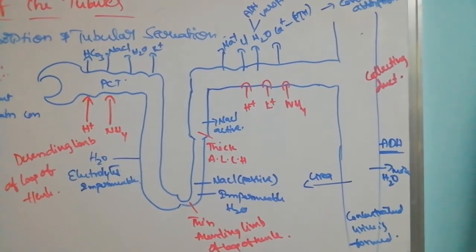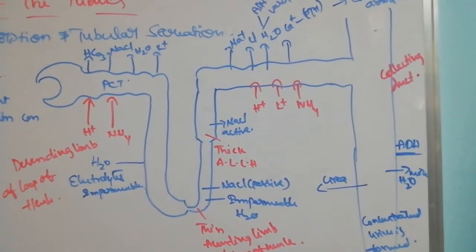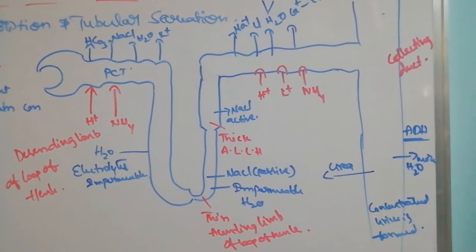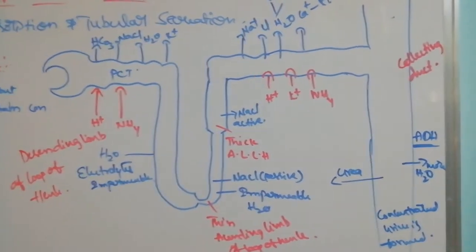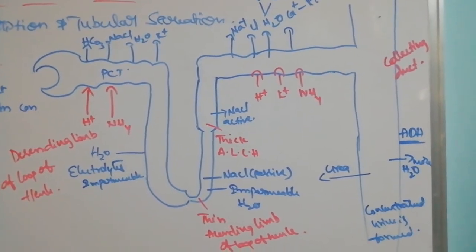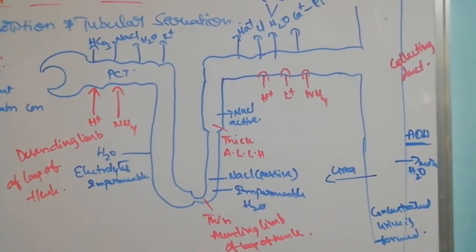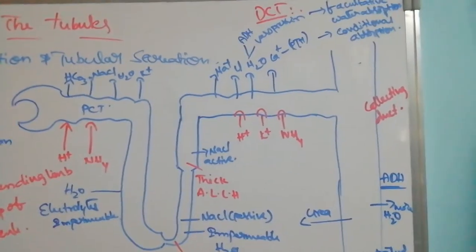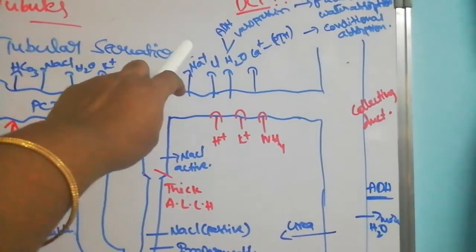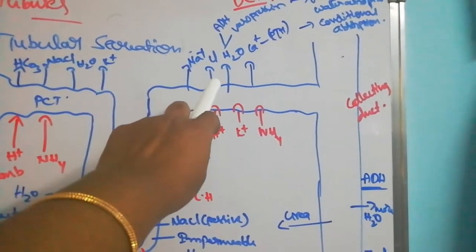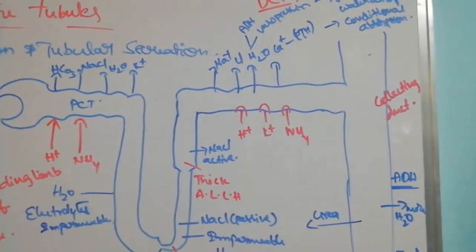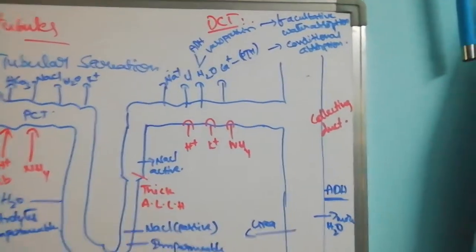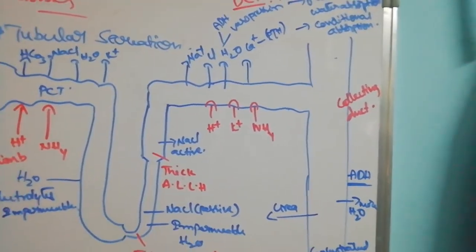In the distal convoluted tubule, sodium, chloride, water, calcium and potassium are absorbed just like in the PCT. But here they are absorbed by the action of ADH, the antidiuretic hormone, vasopressin. When they act, NaCl is absorbed and more water is absorbed.